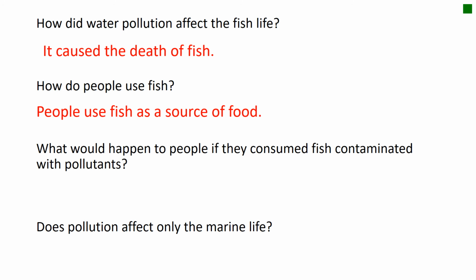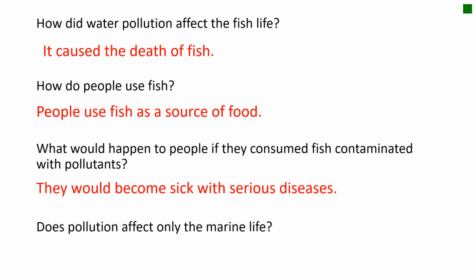Now, what would happen to people if they consumed fish contaminated with pollutants? I said fish contaminated with pollutants, which means that this fish, for example, eats from the pollutants that are found inside the water. So they are polluted, and the people can consume this fish. What happens to the people? Sure, they will become sick with serious diseases.